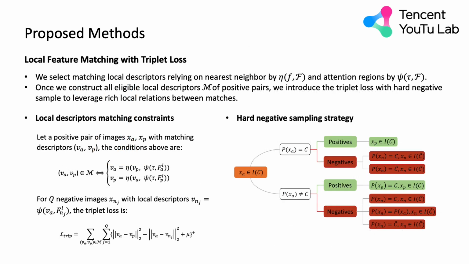We then design the local descriptors matching constraints and hard negative sampling strategy to construct triplets. Obviously, we select matching local descriptors not only relying on nearest neighbor-based constraints, but also guide the networks to focus on more semantically salient regions to discard the redundant information. When we construct all eligible local descriptors of positive pairs, we introduce the triplet loss with hard negative samples to leverage fine-grained semantic relations, which embed the global feature with more information of interclass distinctiveness. The detailed sampling strategy is provided in the figure.